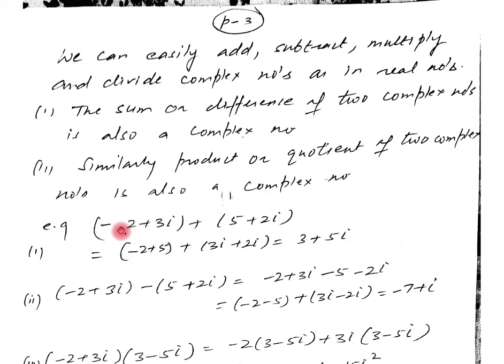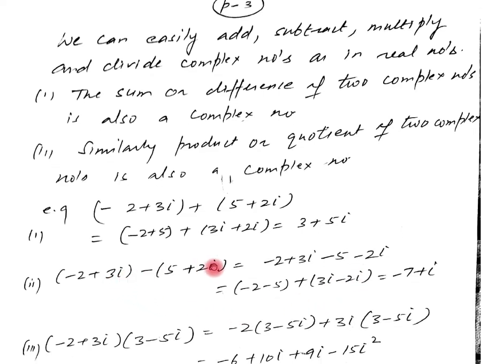Now we are adding minus 2 plus 3 iota and 5 plus 2 iota. Simplifying it, we add the real part with the real and the imaginary with the imaginary, because we know the like terms are always added or subtracted. By simplifying minus 2 plus 5 plus 3 iota plus 2 iota, we get 3 plus 5 iota.